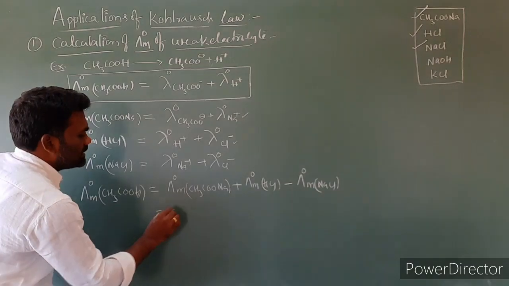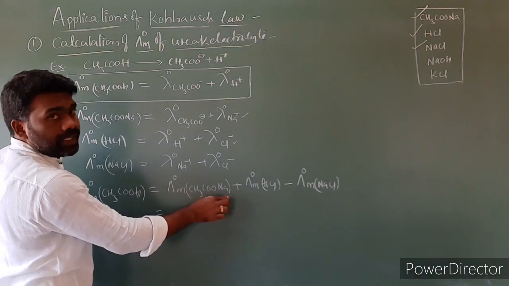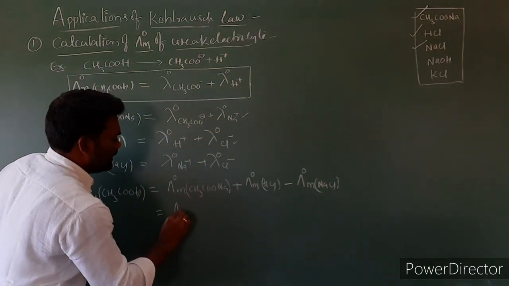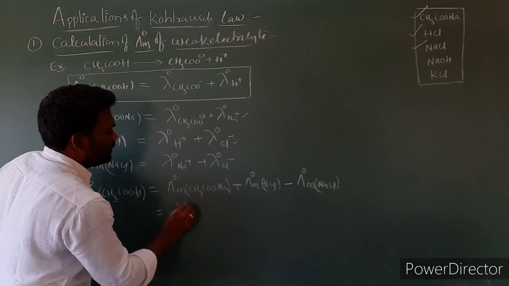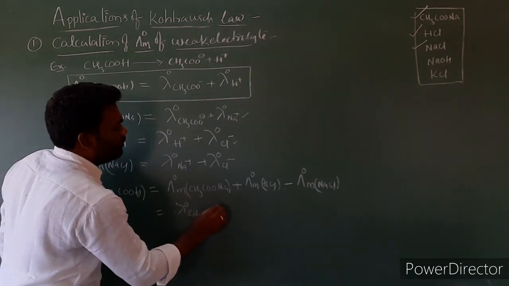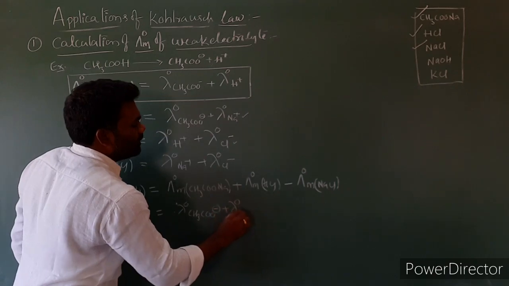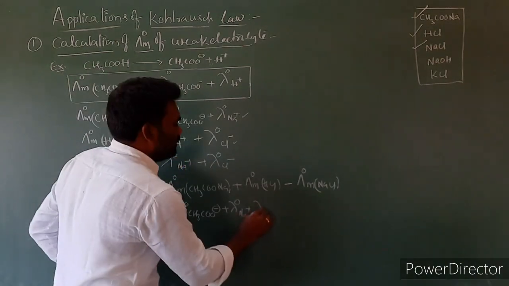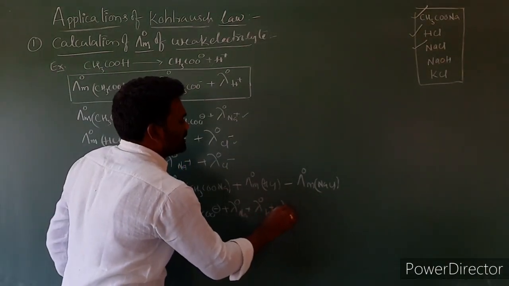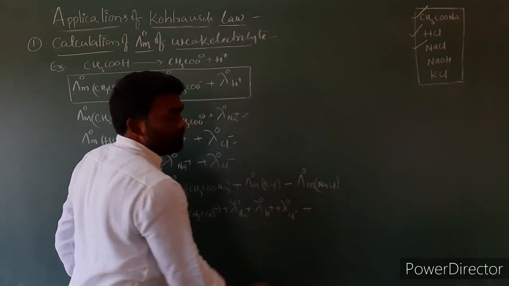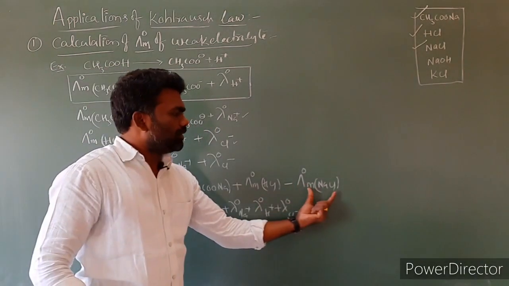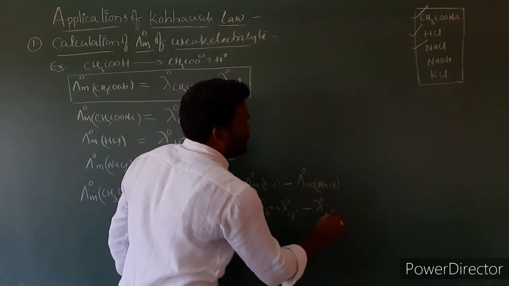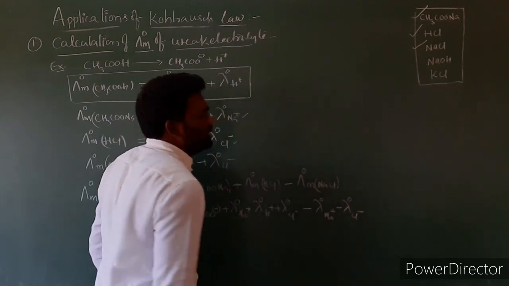For this case, what is the formula? Lambda m naught CH3COONa is nothing but lambda naught CH3COO minus plus lambda naught Na plus. Then substitute the lambda naught HCl value here: we get lambda naught H plus plus lambda naught Cl minus, and then minus lambda naught NaCl, which is lambda naught Na plus plus lambda naught Cl minus.